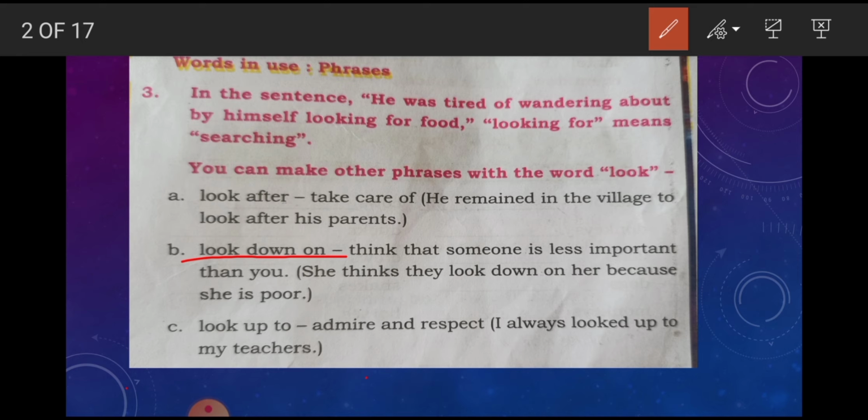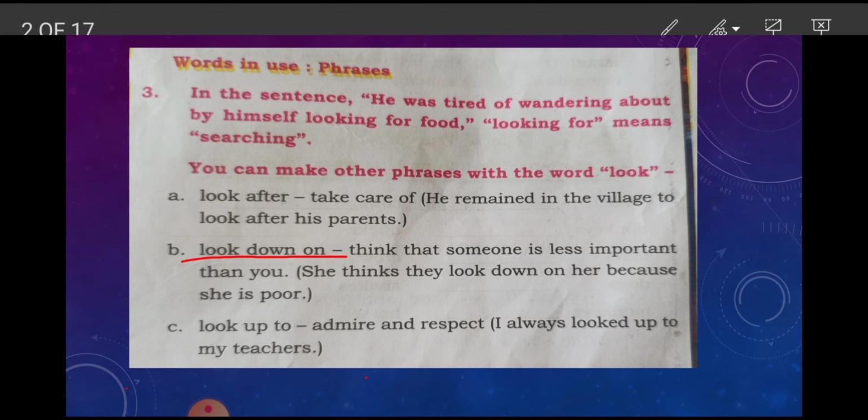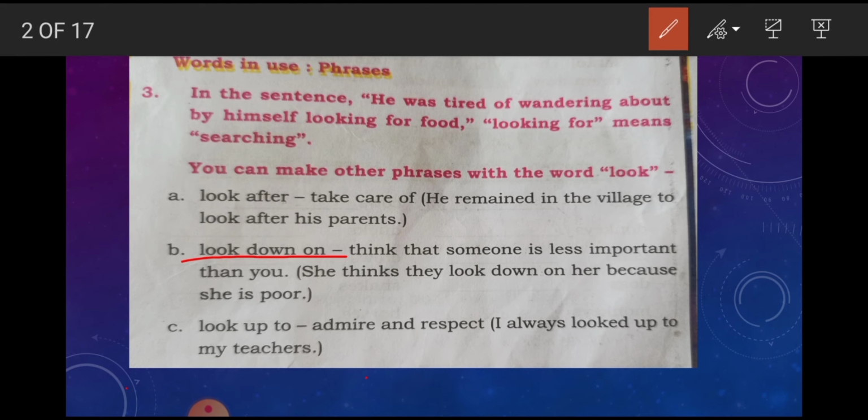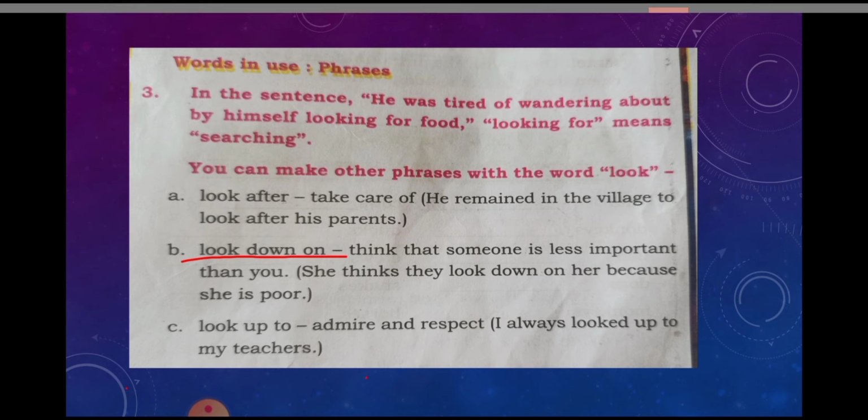Next one, look up to. The meaning of look up to is admire or respect. Look up to means to give respect, to admire. Here in a sentence: I always looked up to my teachers, meaning I always give respect to the teachers. So instead of respect they are using look up to here. I always looked up to my teachers.